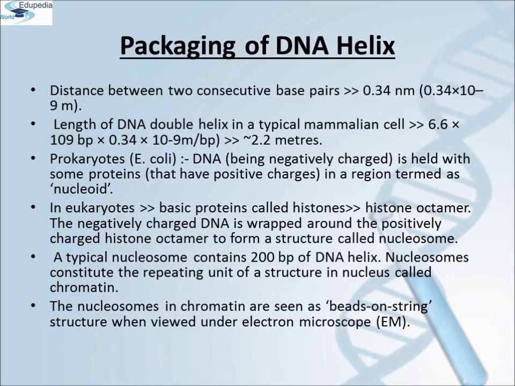It comes out to be approximately 2.2 meters, a length that is far greater than the dimension of a typical nucleus. It is only approximately 10 raised to minus 6 meter.